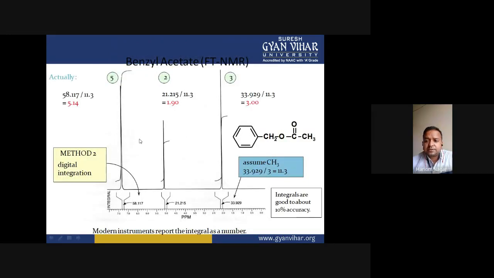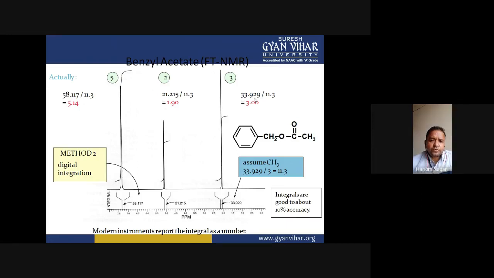To integrate, the peak area under this signal is 58.117, and the peak area for this second signal is 21.215, and the peak area for the A type of proton, CH3 protons, is 33.929.